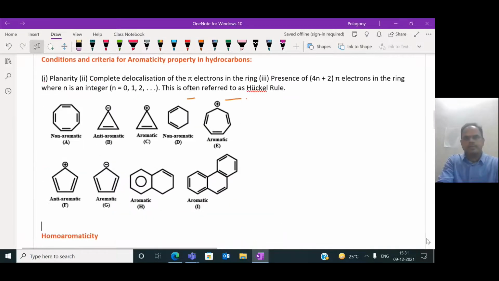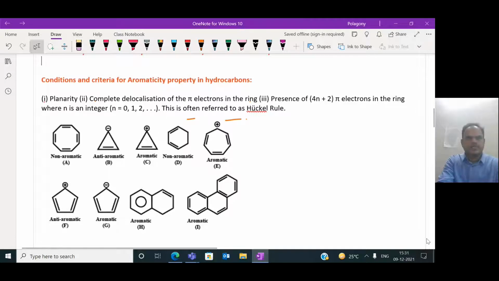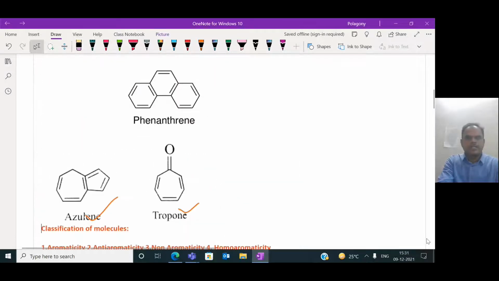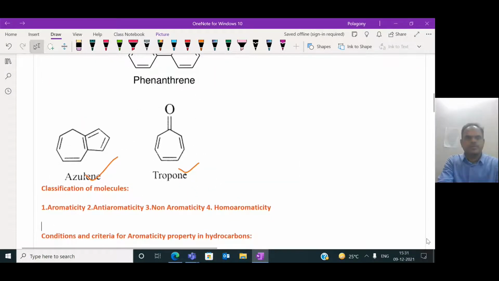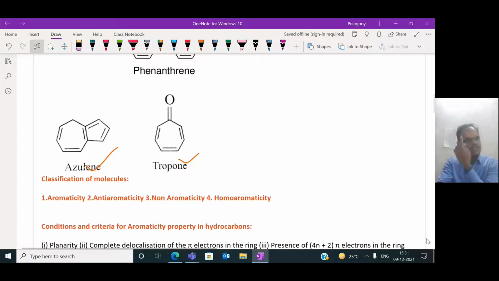Now, if we go for the classification, here we should talk about the classification of molecules based on aromatic nature, aroma. These hydrocarbon molecules are classified into aromatic molecules, anti-aromatic molecules, non-aromatic molecules, and homoaromatic.